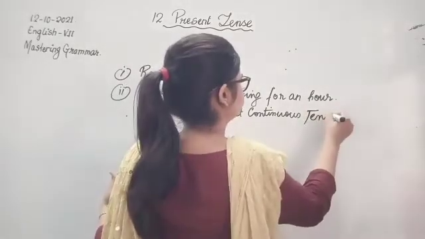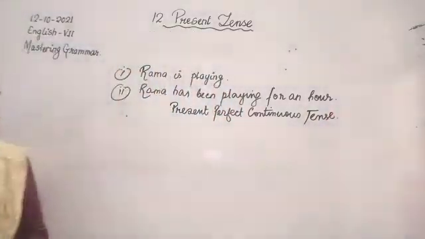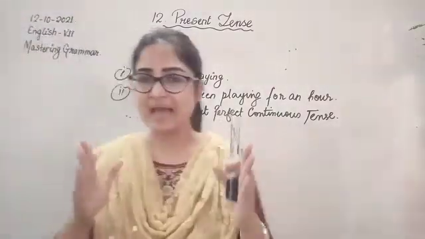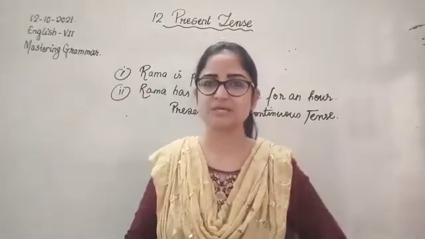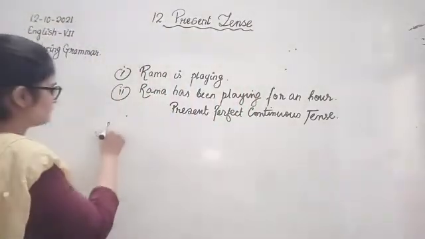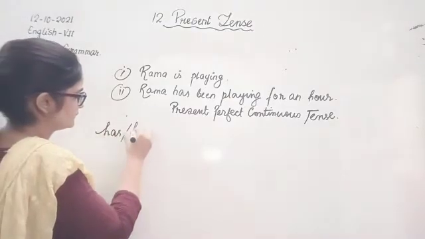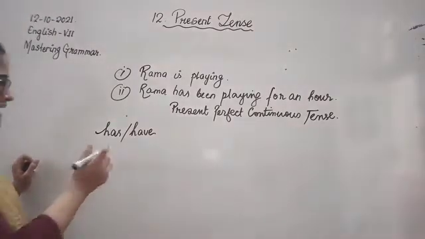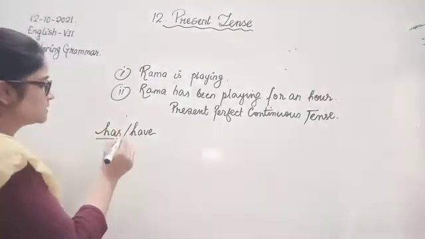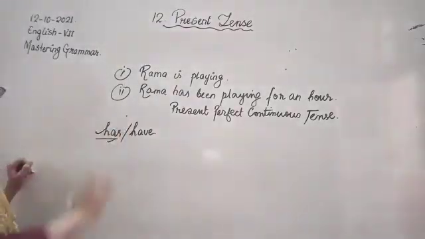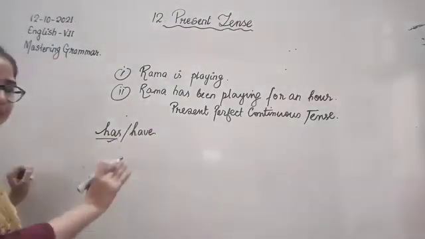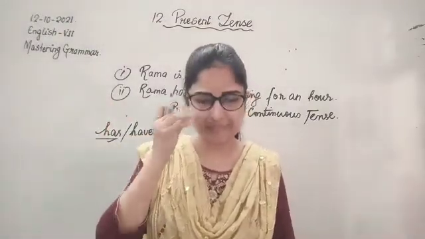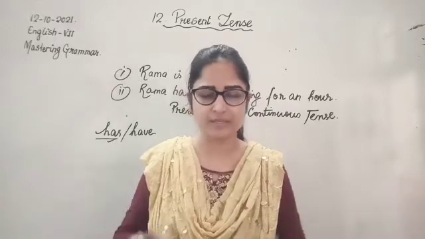Okay children, from this we will understand the basic form of the verb used. There will be this have or has according to the subject. I have already made you understand how we are going to use has and have. Has is used for singular subject, and have is used for plural subject as well as I and you, the personal pronouns. So "Rama has been playing for an hour", it is done.